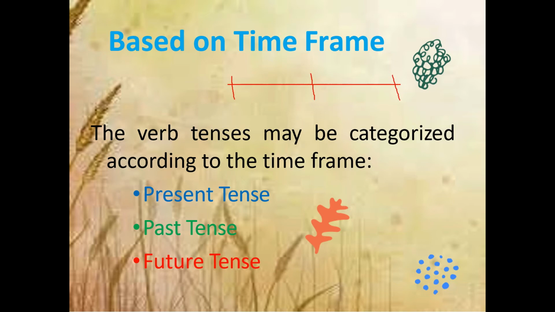You are listening to the class now, so this is present. You listened, we attended the verb textbook exercises, that is past. We are going to learn more about the tenses, that is future. Simple. Based on the time frame, tenses are divided into three categories, that is present tense, past tense, or future tense.